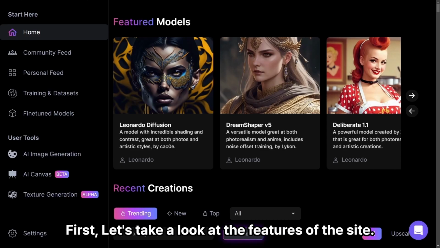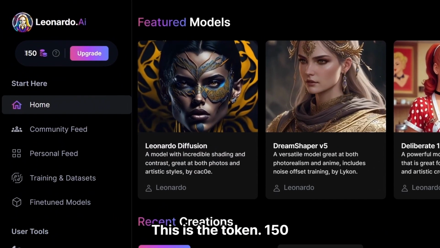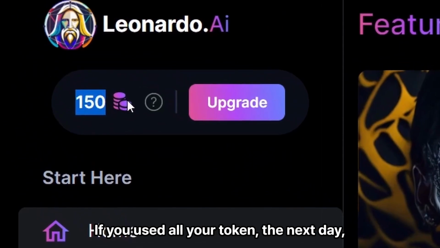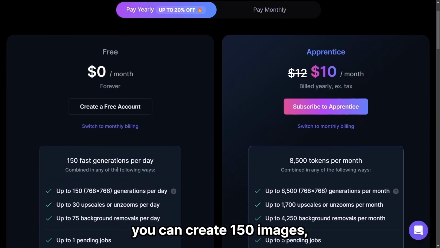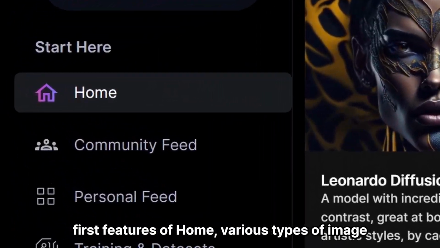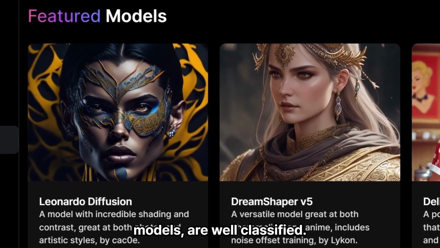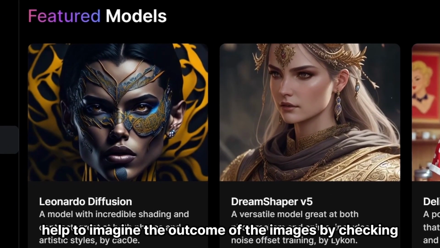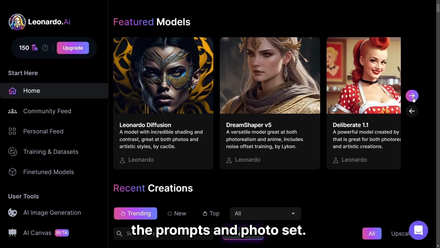First, let's take a look at the features of the site. This is the token. 150 tokens are initially available. If you use all your tokens, the next day 150 tokens will be given again, which means daily you can create 150 images. First, features of home. Various types of image models are well classified. These featured models help you imagine the outcome of the images by checking the prompts and photo sets.